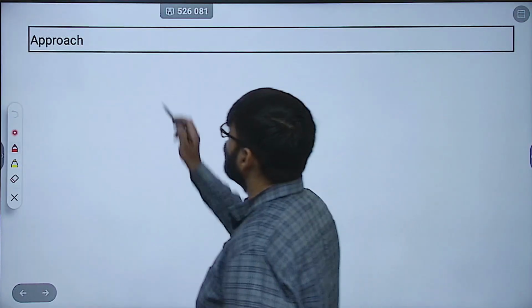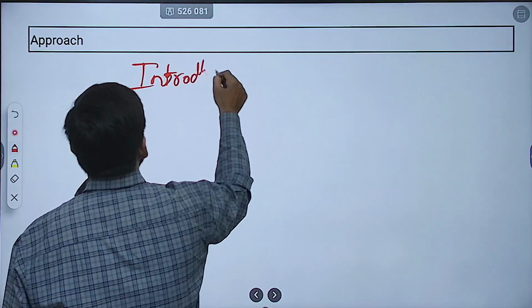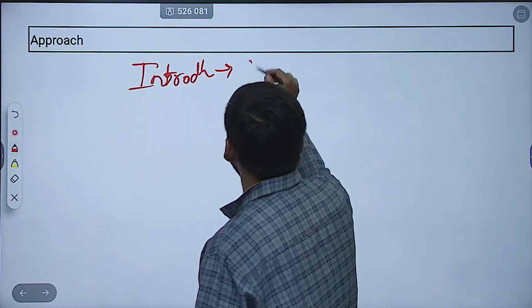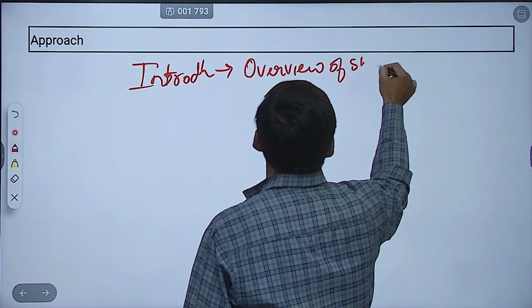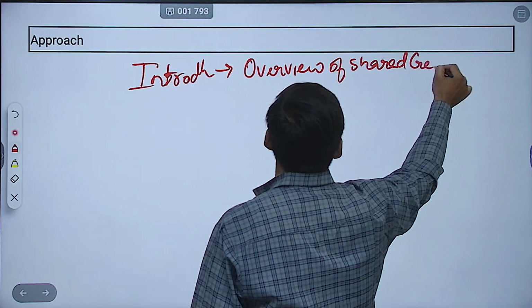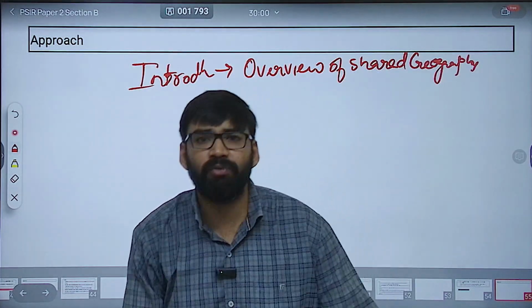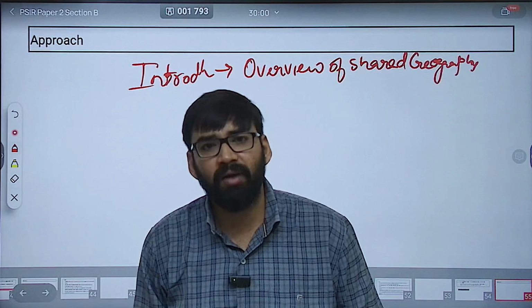Then, how are you going to write? So, in the introduction, with respect to India and Nepal, you can give an overview, आप overview दे सकते हैं of shared geography. Okay, overview of shared geography and intersecting interests between all the three countries.